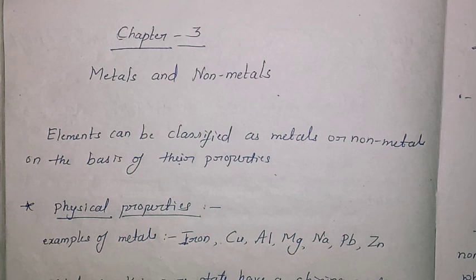As I told, the metals and non-metals can be divided on the basis of their properties. Some metal properties and some non-metal properties we will study. Before that, just remember some of the metals, because we will study how metals can be differentiated from non-metals. Some examples: iron is a metal, copper, aluminium, magnesium, sodium, Pb is lead, and zinc. These are some of the metals. You can remember them, and you know them because we have studied them already.